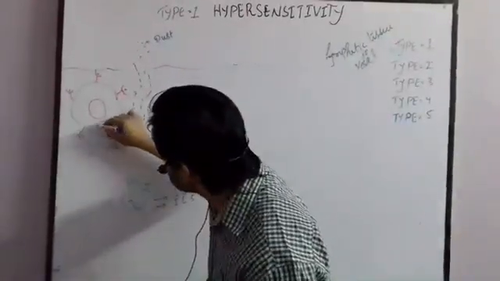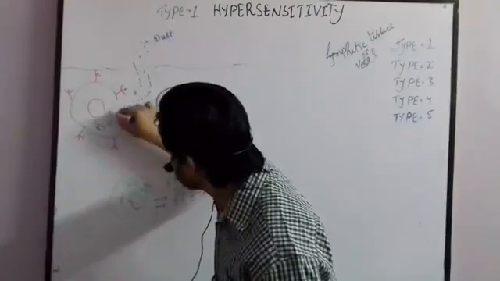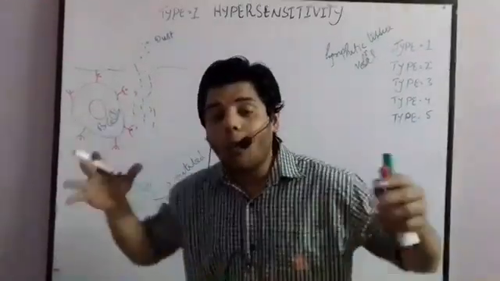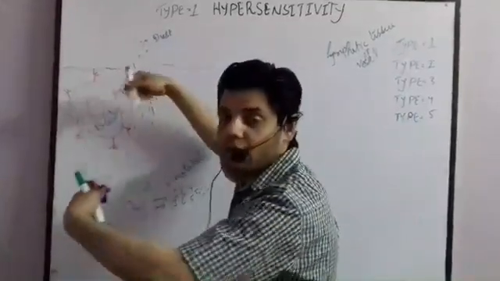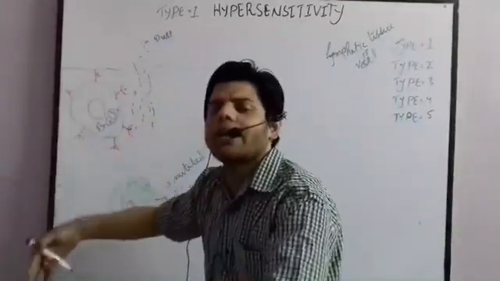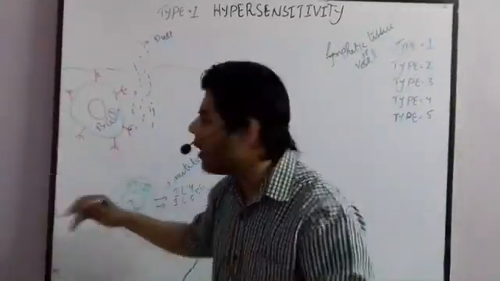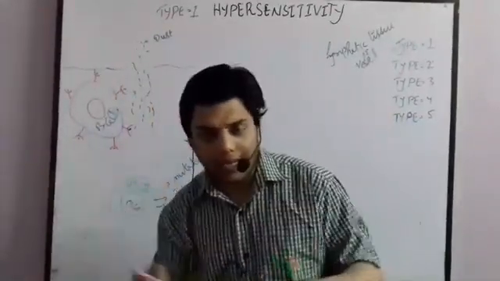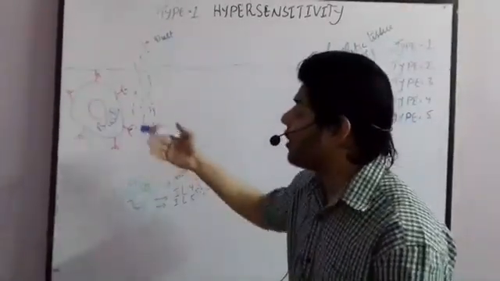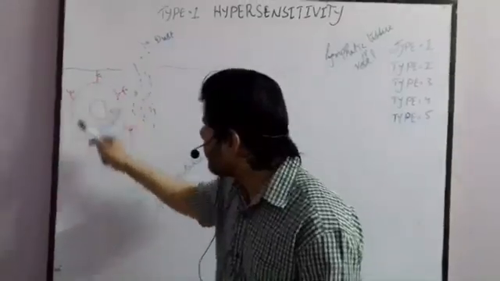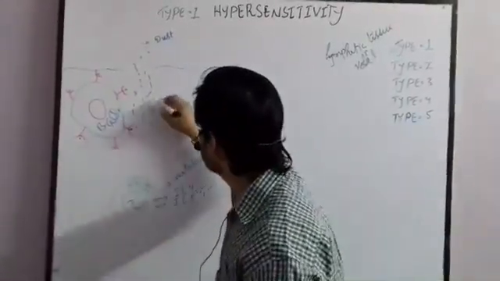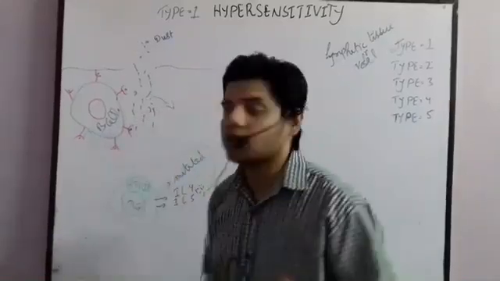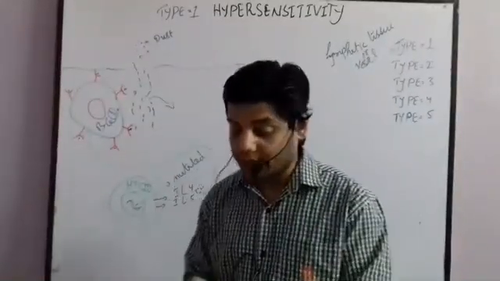Okay, so this is the B cell. Once all B cells are activated, then all the pollens will attach here. But once the pollens are attached, what will they do? Once all the pollens sit here, this B cell will be converted into a plasma cell.